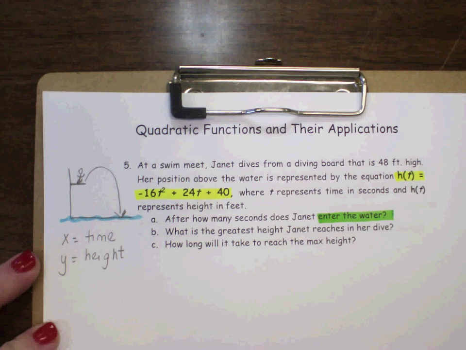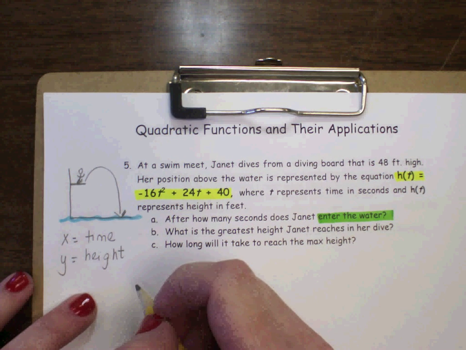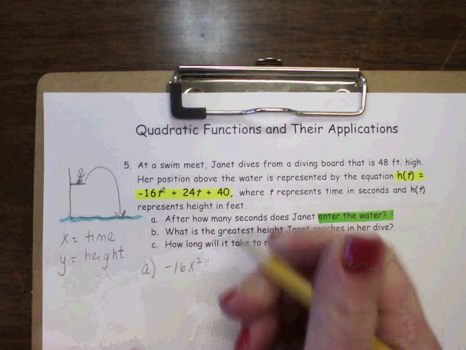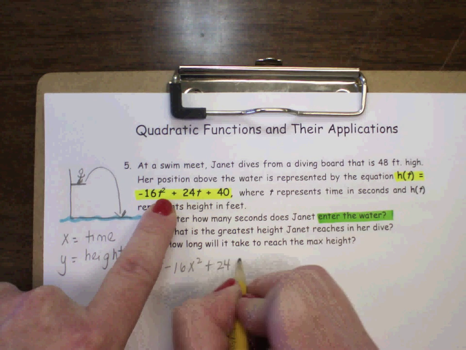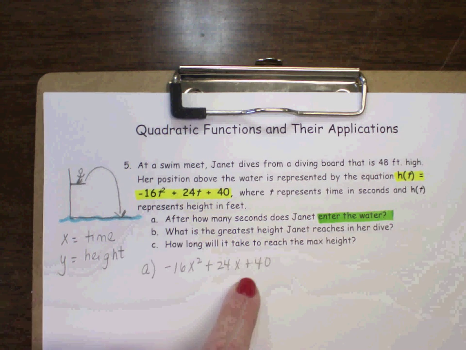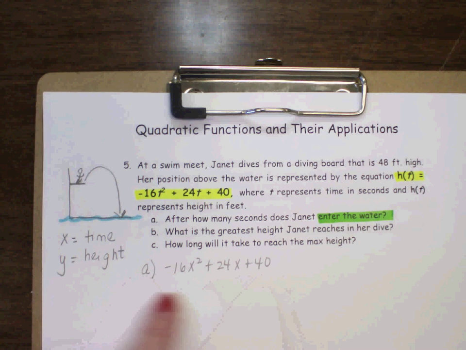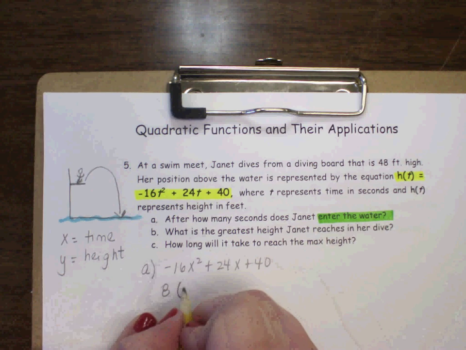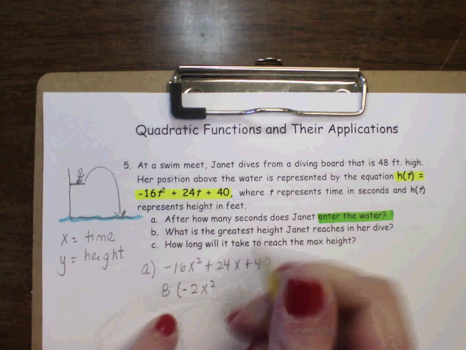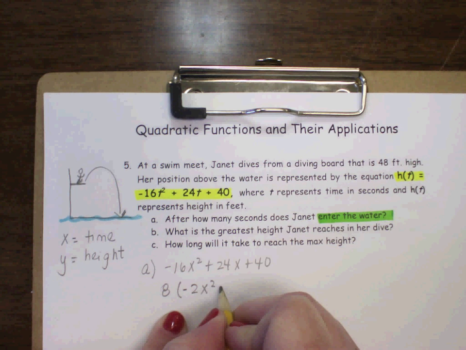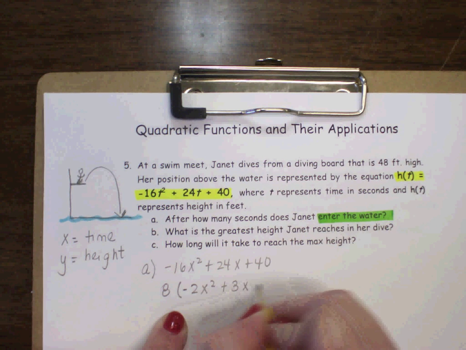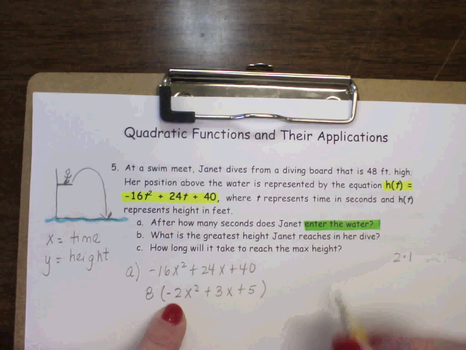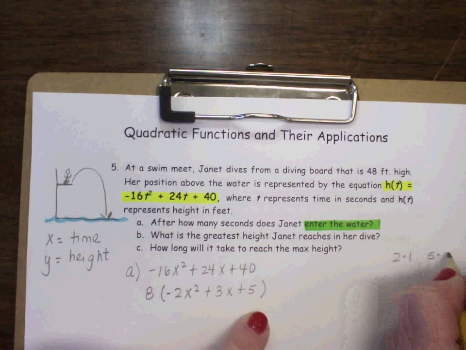So what I'm going to do is I'm going to have to factor this little puppy out or use the quadratic formula. So let's go ahead and try the first one, because I would much rather factor than use the quadratic formula. I'm just substituting the t's by x's. It really doesn't matter. First would be your GCF, and it has a GCF of 8. Negative 2x squared plus 3x plus 5. Now, factors of 2 would be 2 and 1. Factors of 5 would be 5 and 1. So that's pretty easy because the factors are pretty easy to figure out.